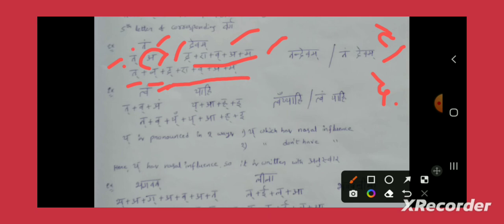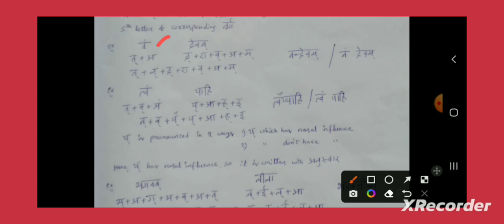So Tam plus Devam became Tandevam. Tandevam can be written like this or like this. There are two ways to write that. So this is the second example. We'll see one more example.